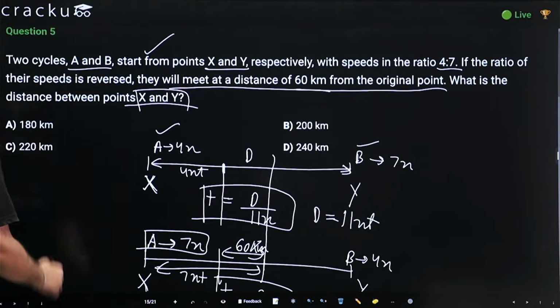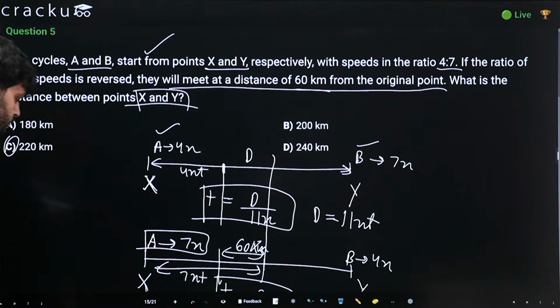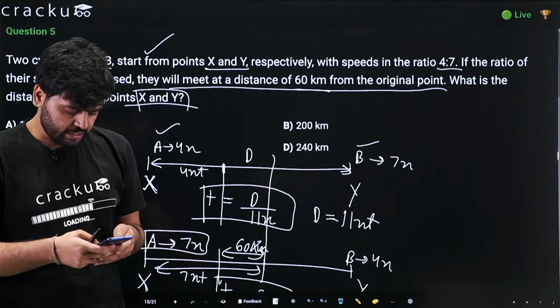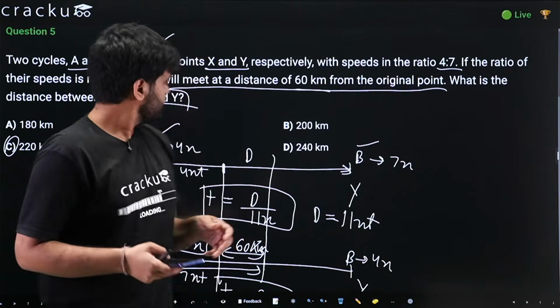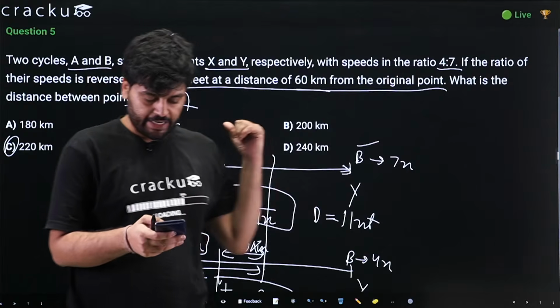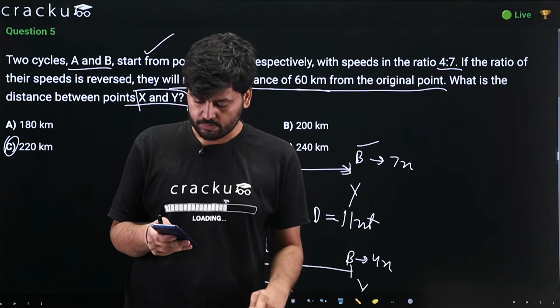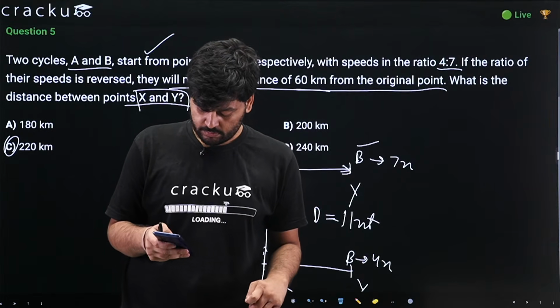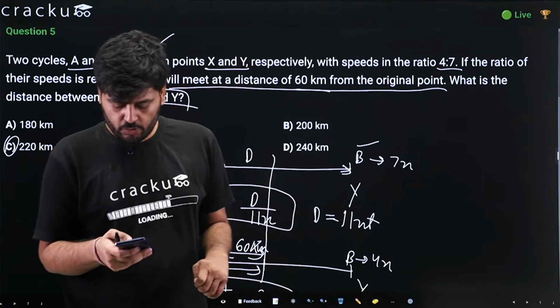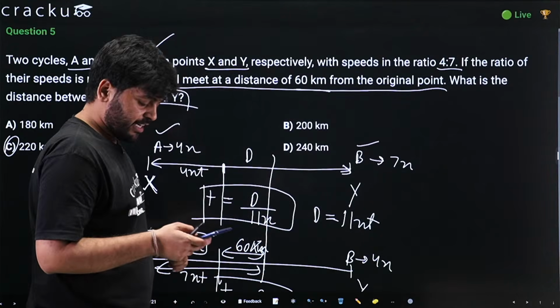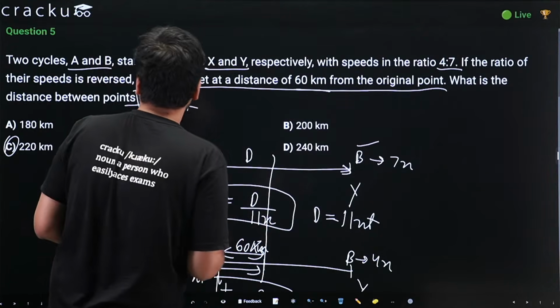Option C here. Anyone has any doubt? Let me see who all got it correct. Yeah, they were absolutely right. You are absolutely right, 220 is the answer. Anyone has any doubt? Else we will move on to the next question. If anyone has any doubt, they can type in the chat box.